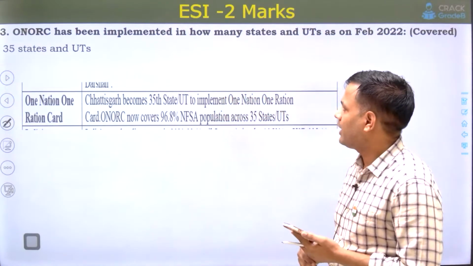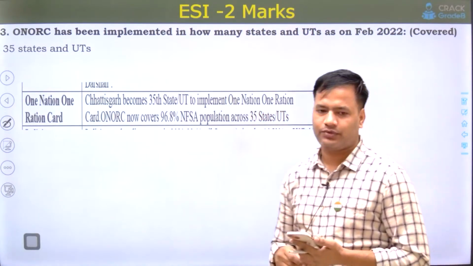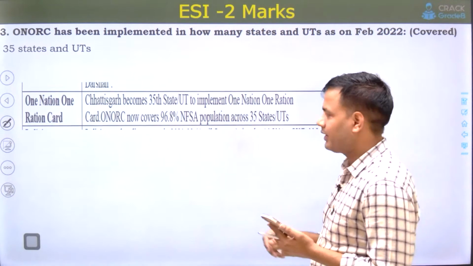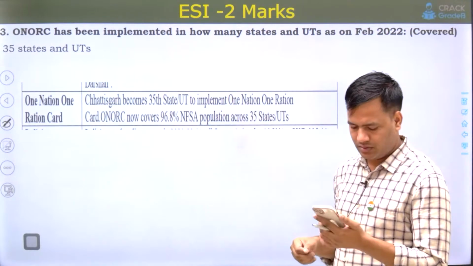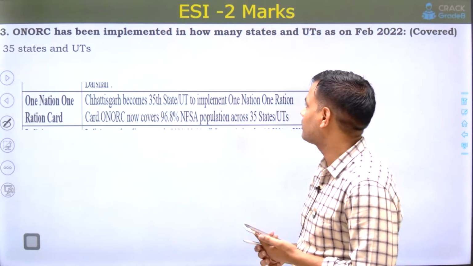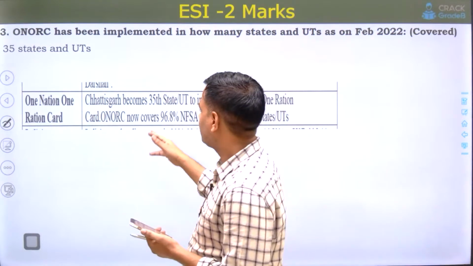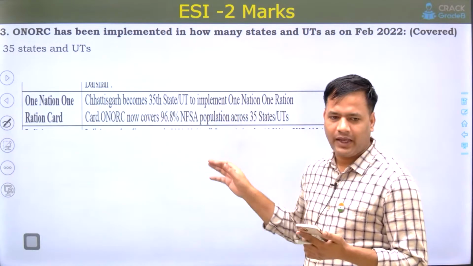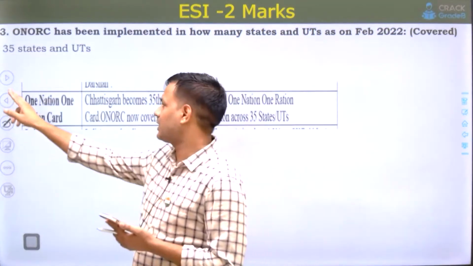Next question: ONORC, One Nation, One Ration Card, has been implemented in how many states and UTs as on Feb 2022? Again, a question from PIB. 35 states. We have taken the screenshot from our documents. Who has marked this question correct? Actually, Chhattisgarh became the 35th state, so total 35 states and UTs have implemented the One Nation, One Ration Card scheme.